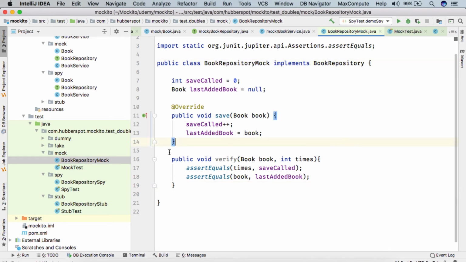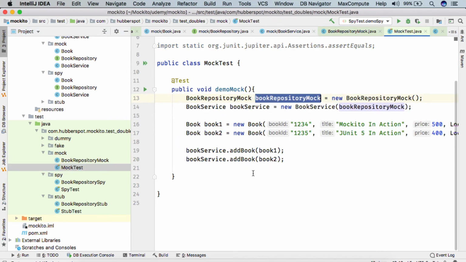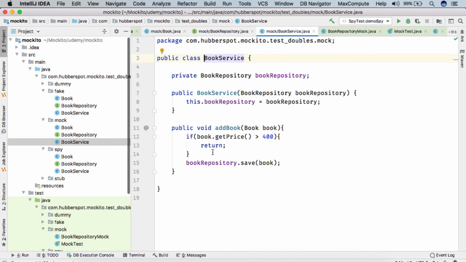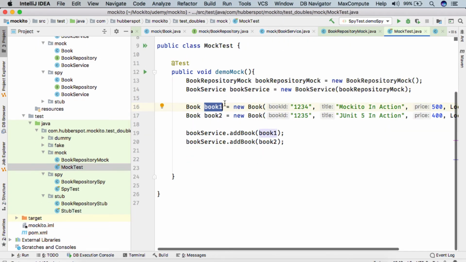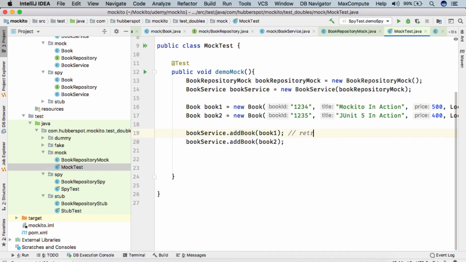So this can make our test very clean. After adding these two books, we know that if we go to book service, if the book price is greater than 400, we will simply return from this add book method and the save will not be called. So when we call add book with book 1, it will simply return, and when we call add book with book 2, save will be called. Now let's see how mock helps us verify whether the save was called or not.